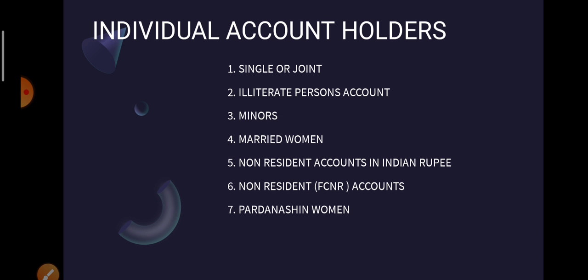So when they cover their own face, the identity of such women is very risky. If we open an account in their name, banks must inquire about their photo, giving their clear image, their KYC document, and then they can open an account of Pardanashin women.